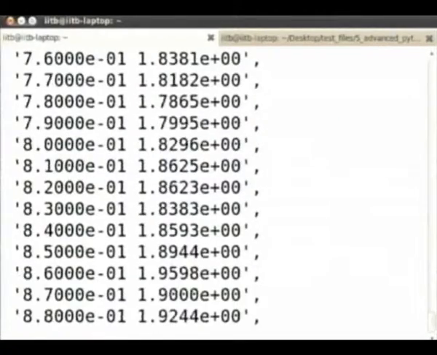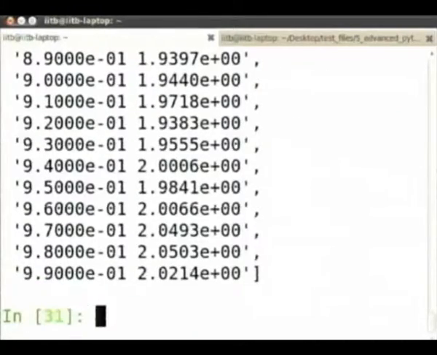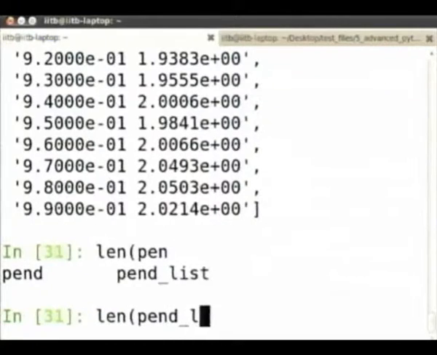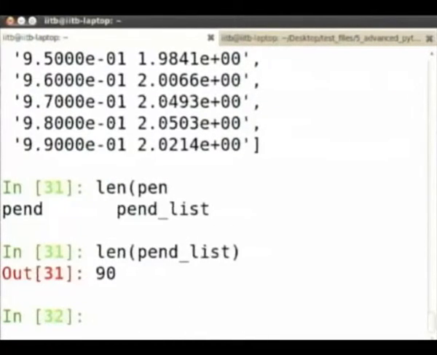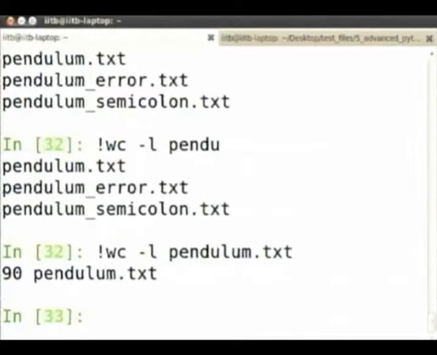Now you see that every line is a separate element of this list. So if I say length of pend list, it gives me 90, and let us see if the lines, wc minus l pendulum, is also 90 lines. So all of the 90 lines have been read into this file.